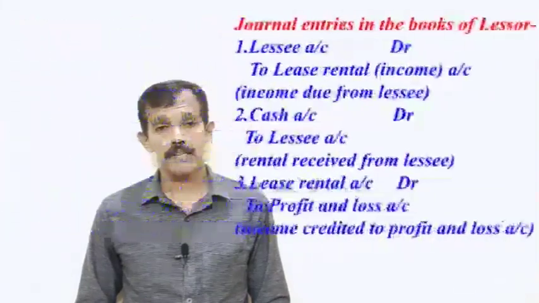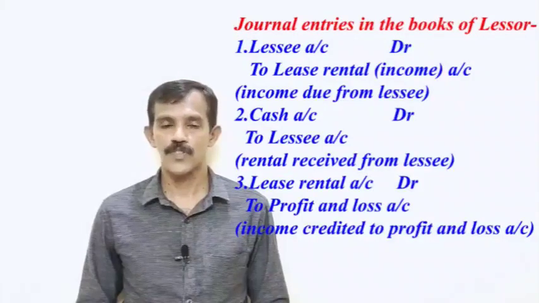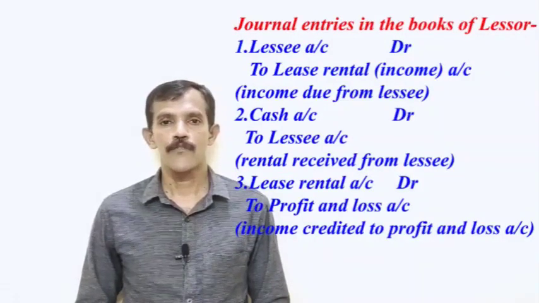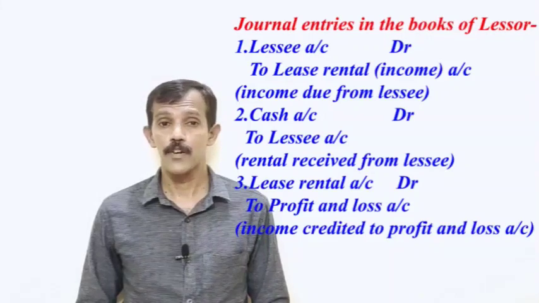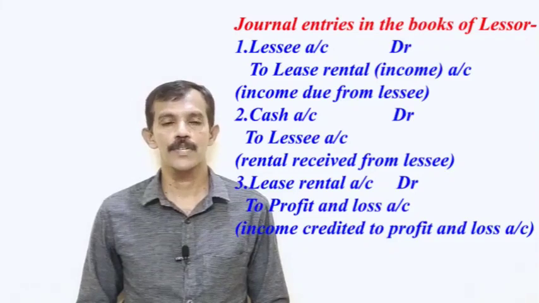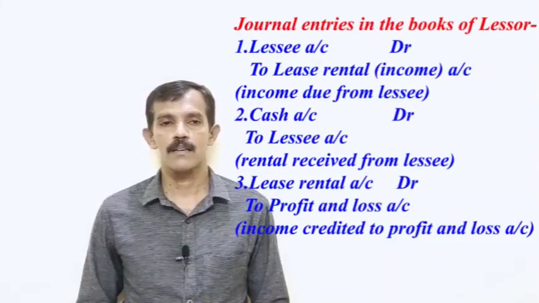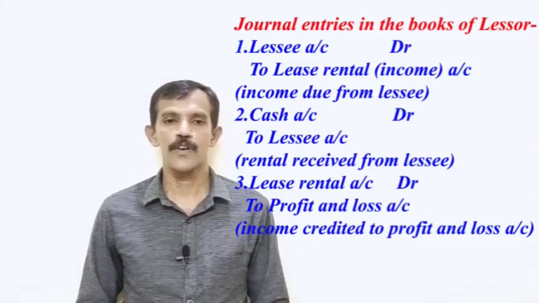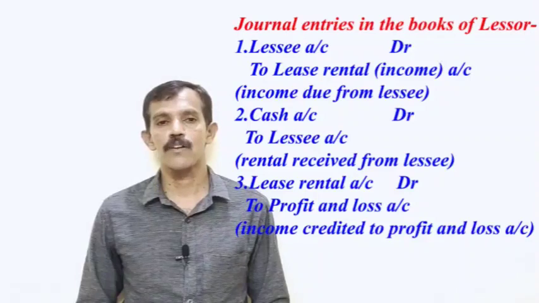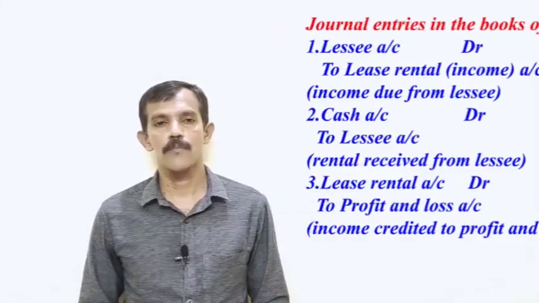Then we discuss journal entries in the books of lessor in case of operating lease. First journal entry for income due from lessee. Journal entry: lessee account debit to lease rental income account. Second journal entry for rental received from lessee. Entry: cash account debit to lessee's account. Third journal entry for income credited to profit and loss account. Lease rental account debit to profit and loss account. These are the journal entries required in the books of lessor in case of operating lease.